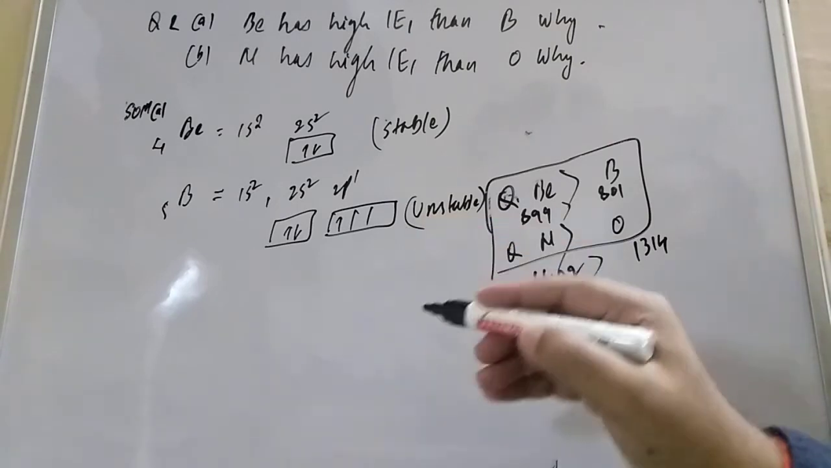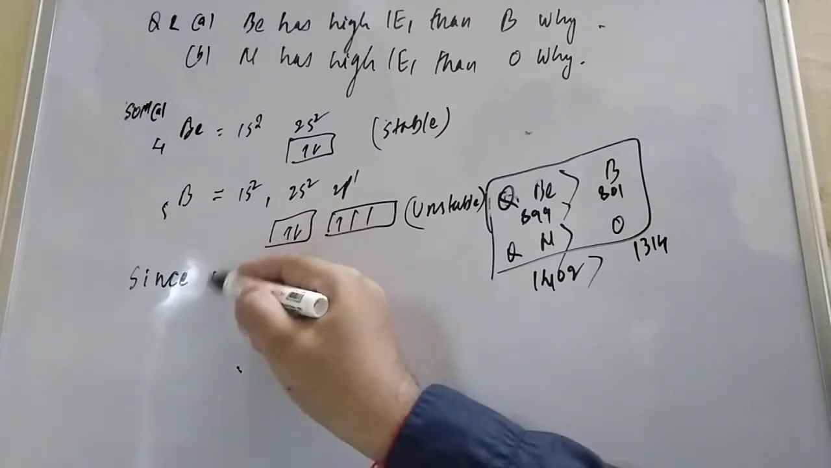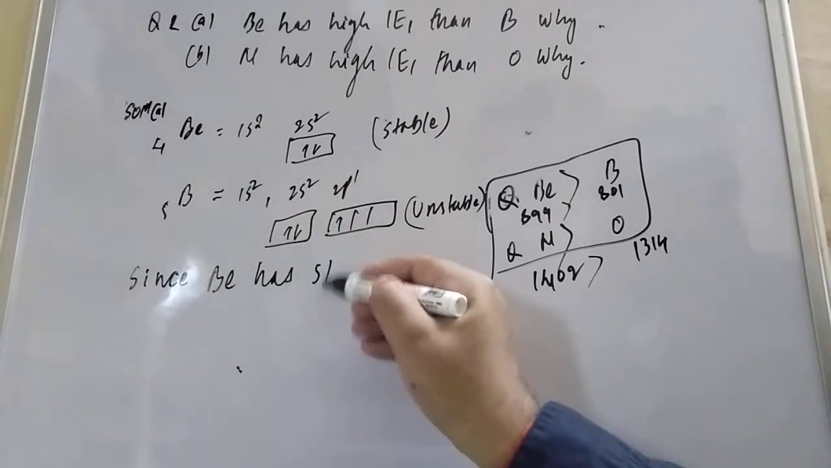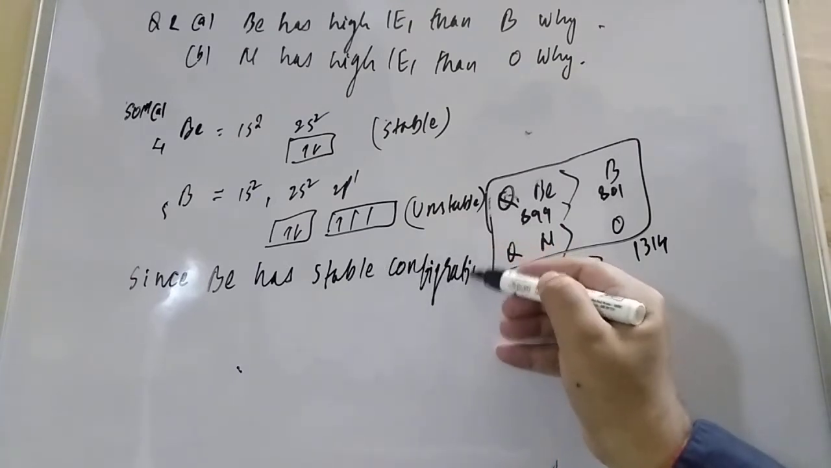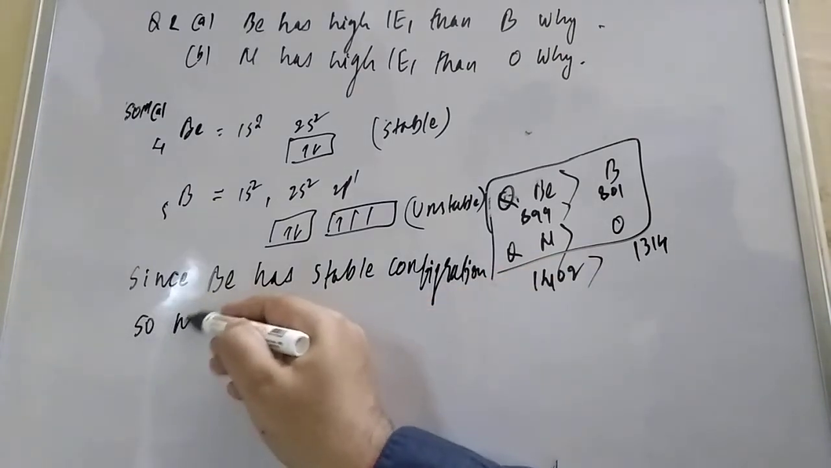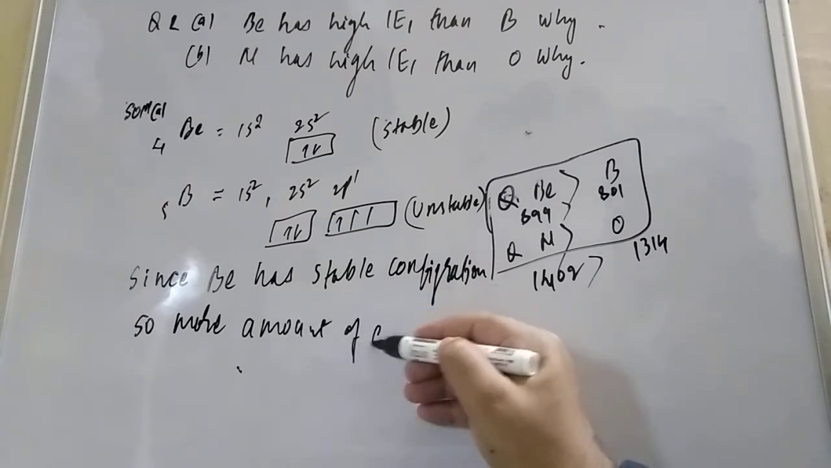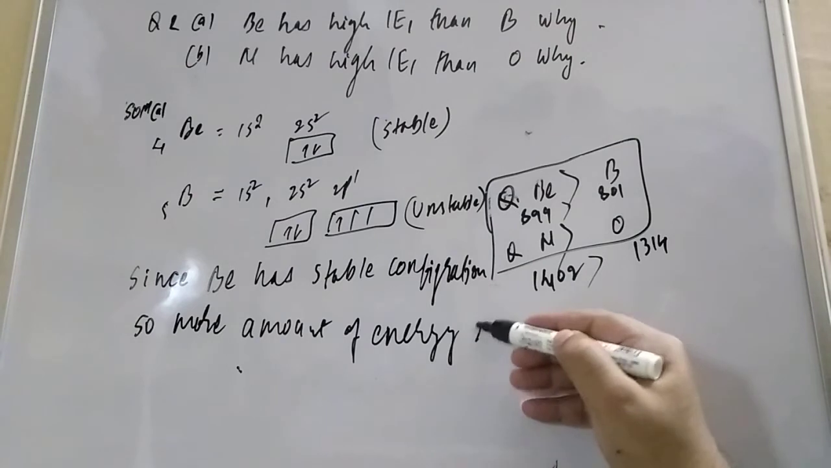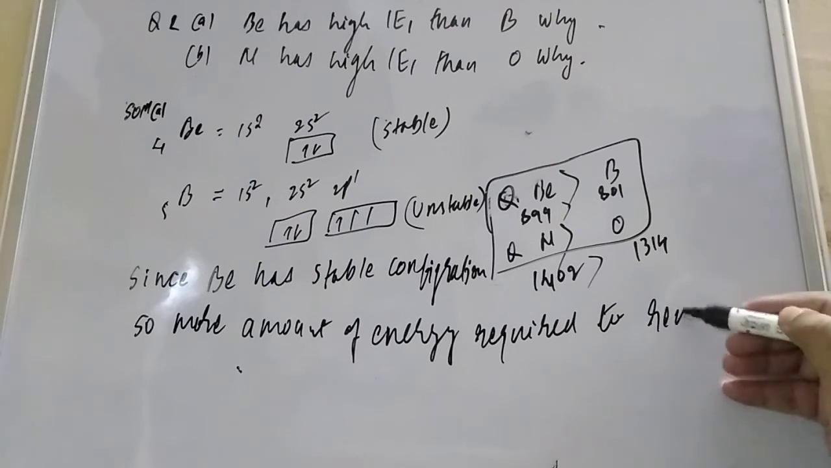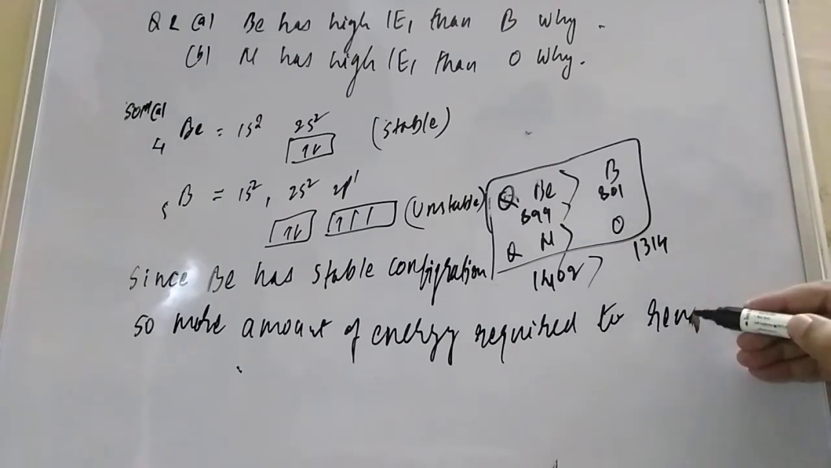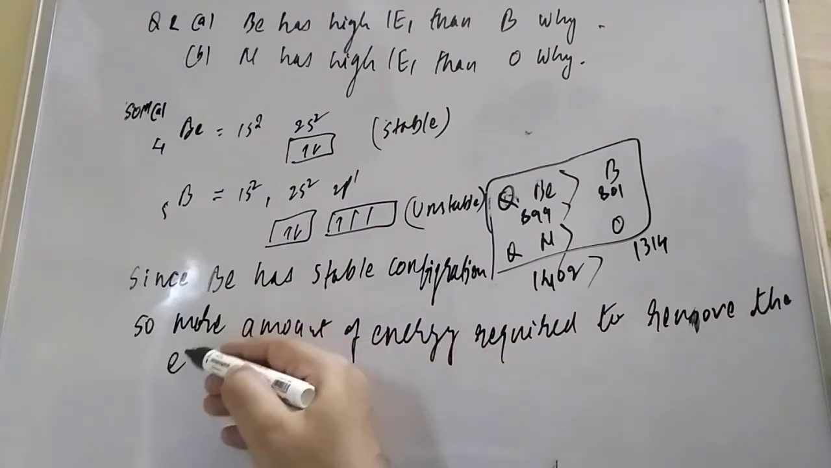The rule says, since beryllium has a stable configuration, more amount of energy is required to remove the electron.